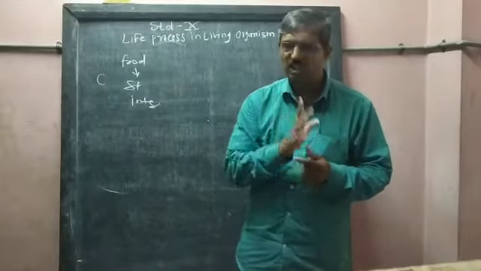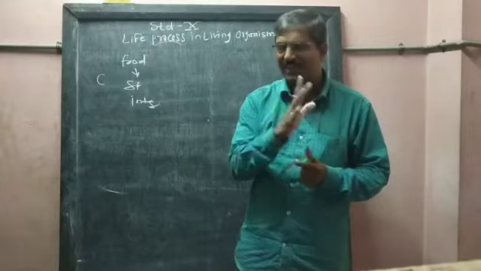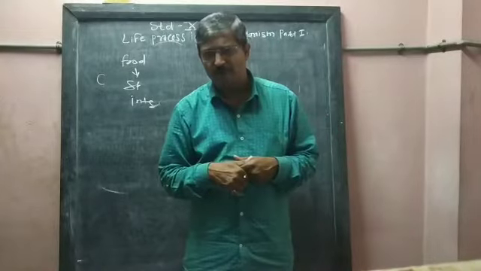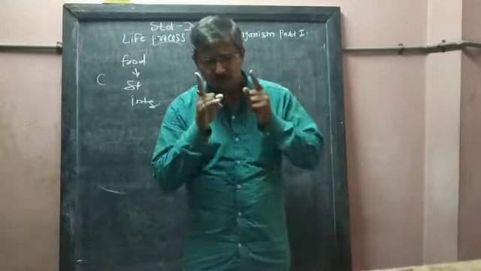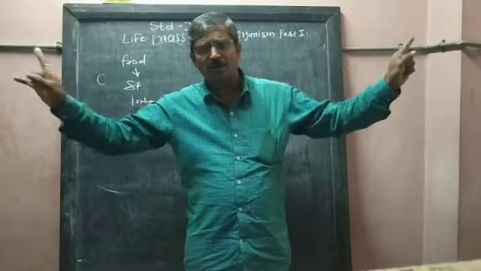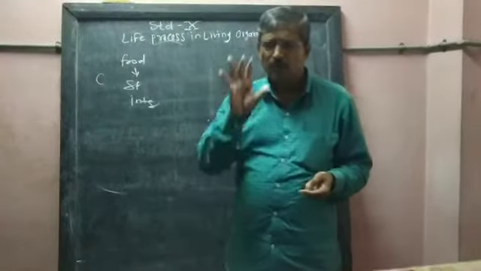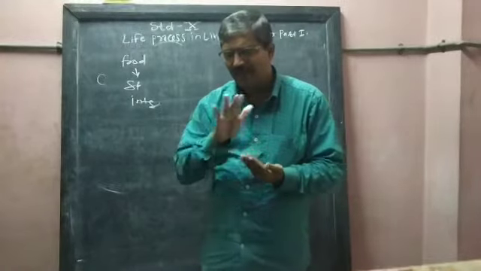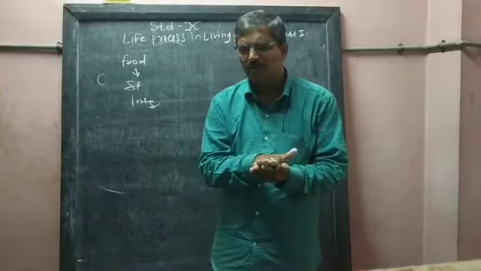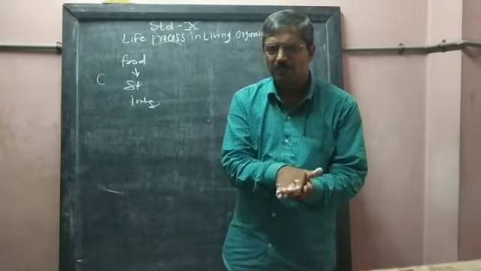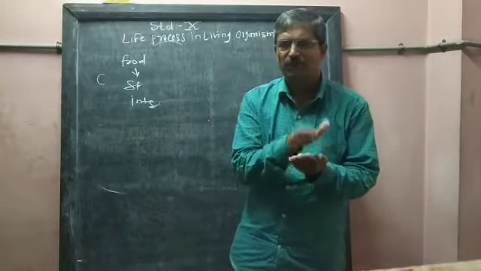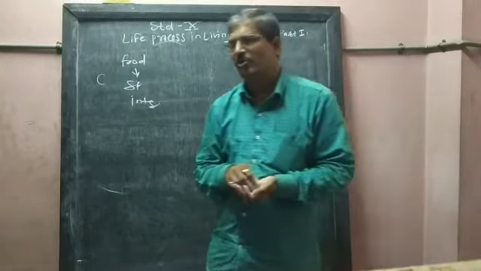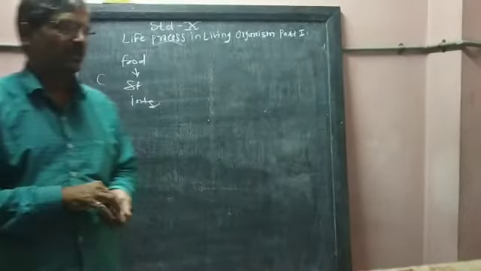The food which is digested in our body, or the water which we have taken, should be transported from one organ to another organ. So the food taken by any living organism, that food and air should be transported, and this transportation of food and air, meaning oxygen, is carried out by a process called the circulatory system.